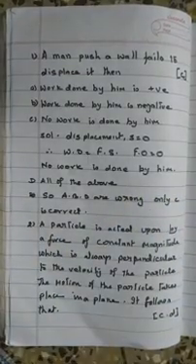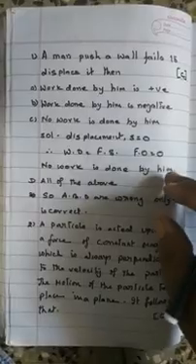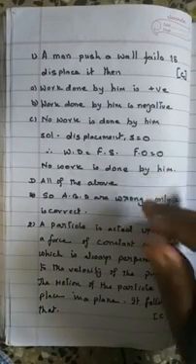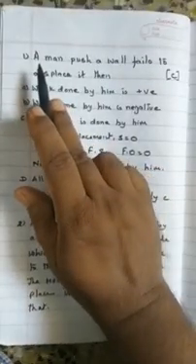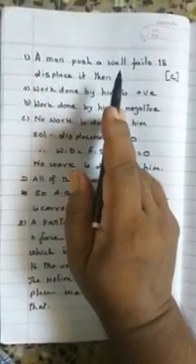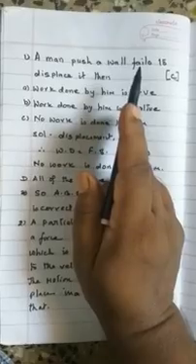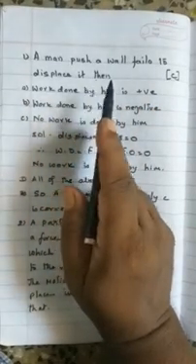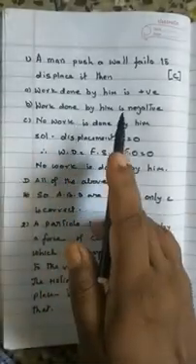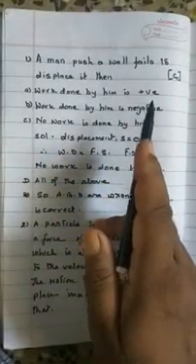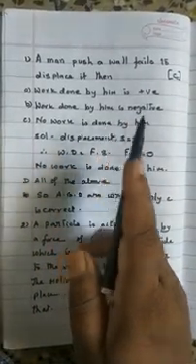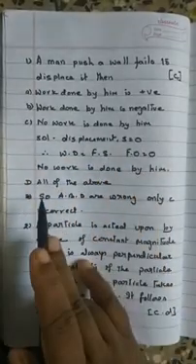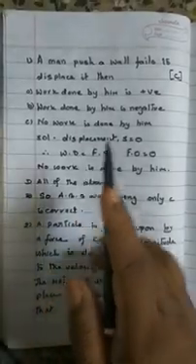Now, I'm going to tell you about this problem's solutions. Here, a man pushes a wall and fails to displace it. Then, is the work done by him positive, is the work done by him negative, is no work done by him, or all of the above?